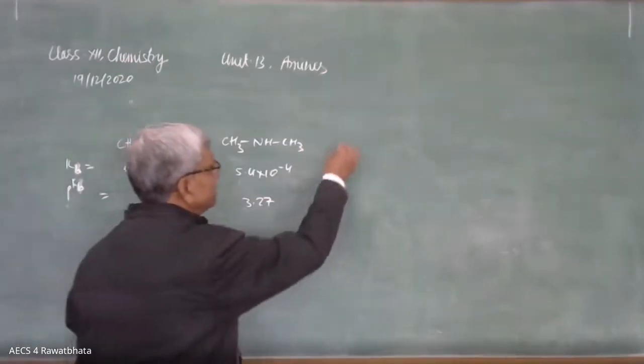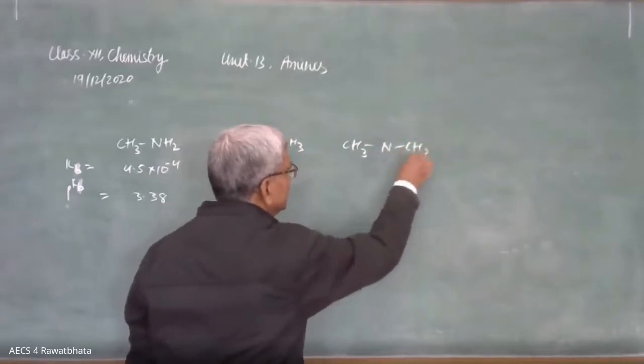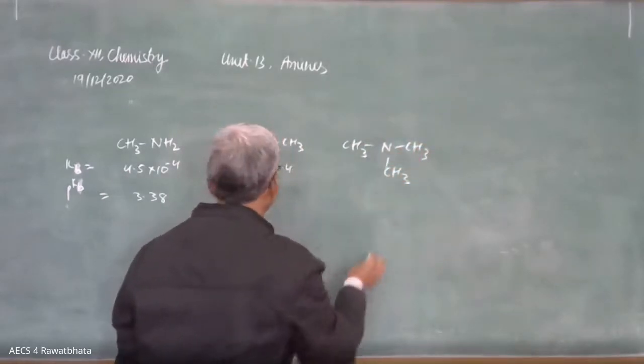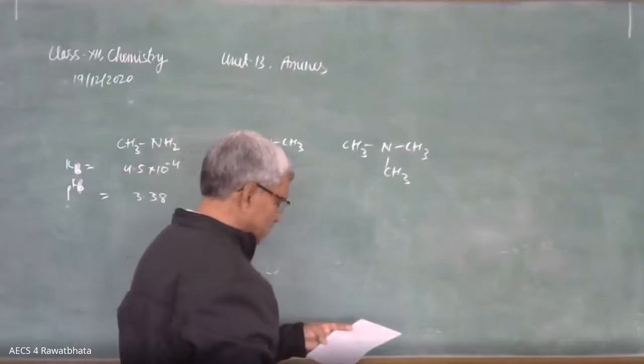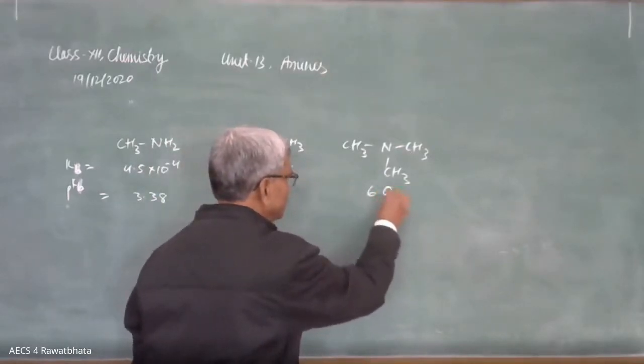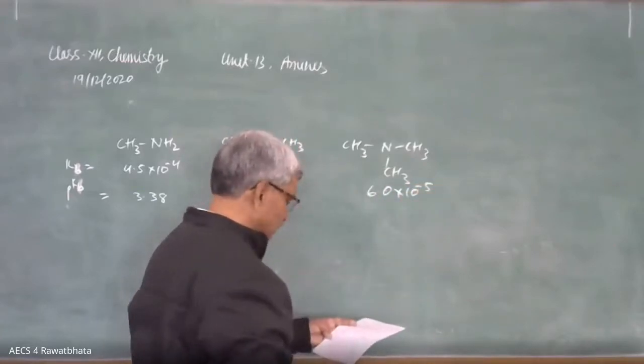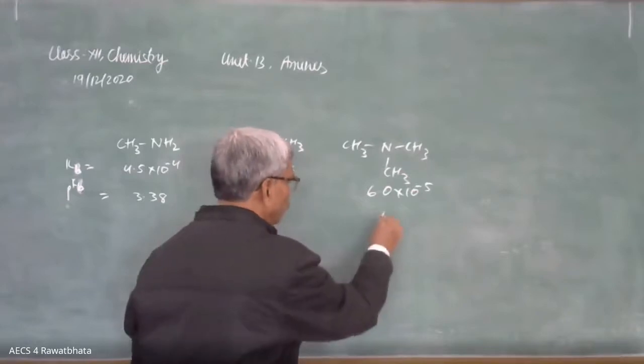And 3 degree, (CH3)3N. Its value of Kb is equal to 6.0 into 10 raised to power minus 5 and here the pKb is 4.22.